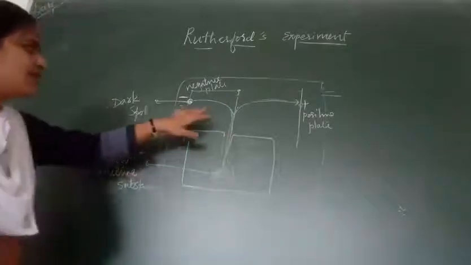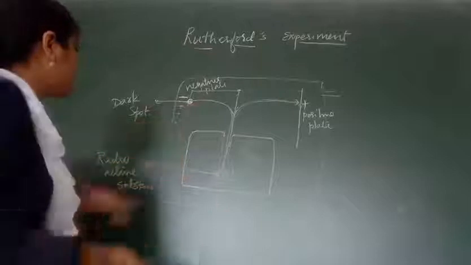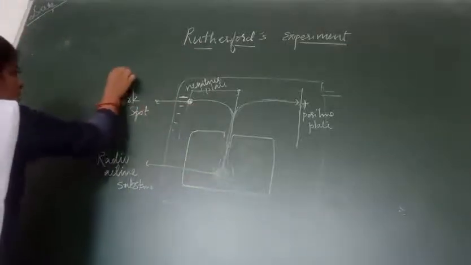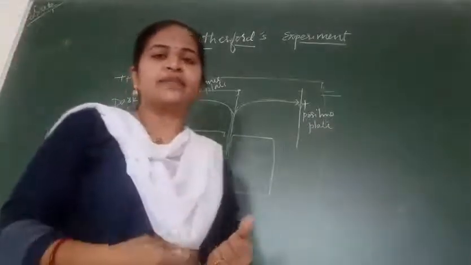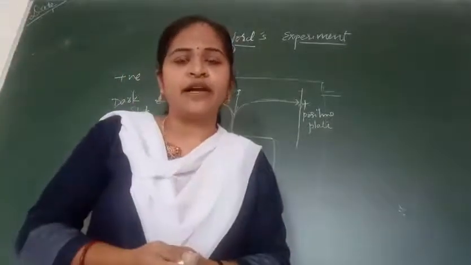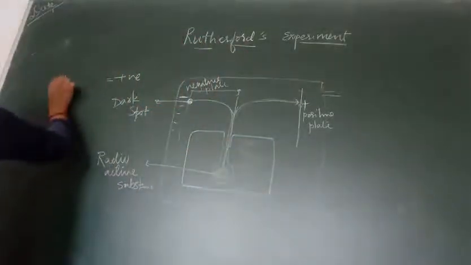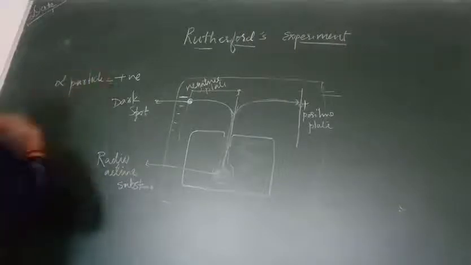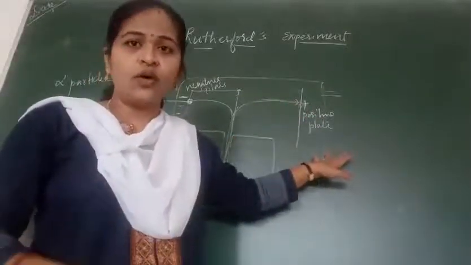As the first particle is moving towards the negative plate, its charge is positive. Then this particle was named an alpha particle, which has a heavier mass as compared to the negative particle.